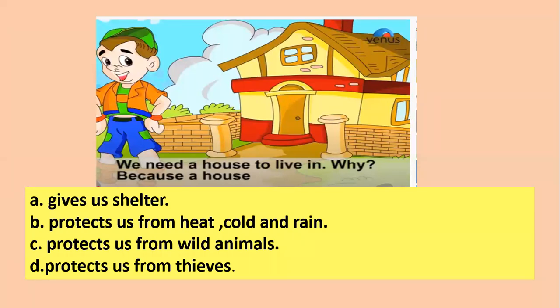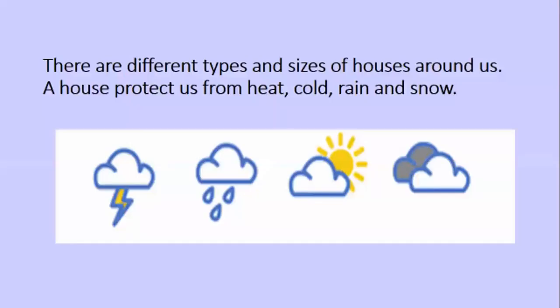Why we need a house to live in? Because your house gives you shelter. It protects us from heat, cold and rain. It protects us from wild animals and it protects us from thieves. There are different types and sizes of houses around us. A house protects us from heat, cold, rain and snow. So you can save yourself from all these natural disasters.